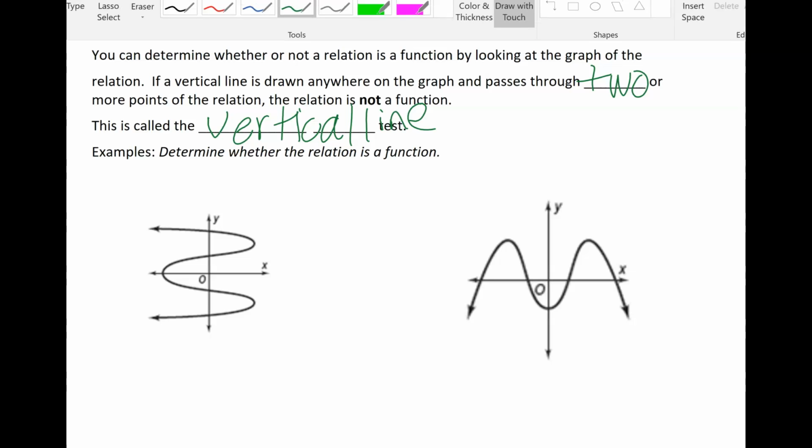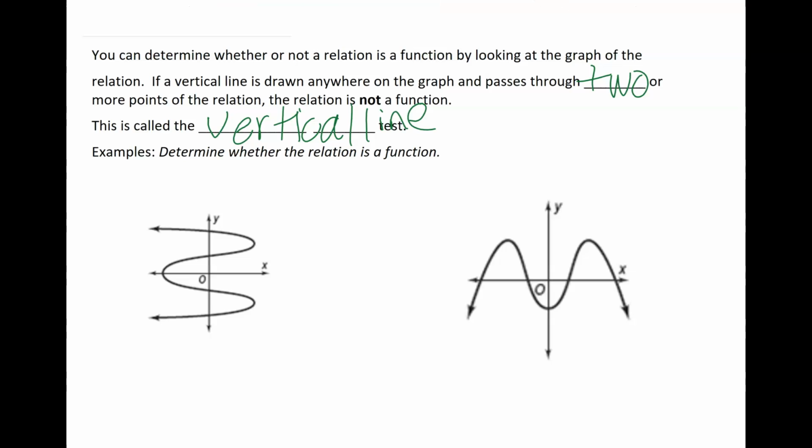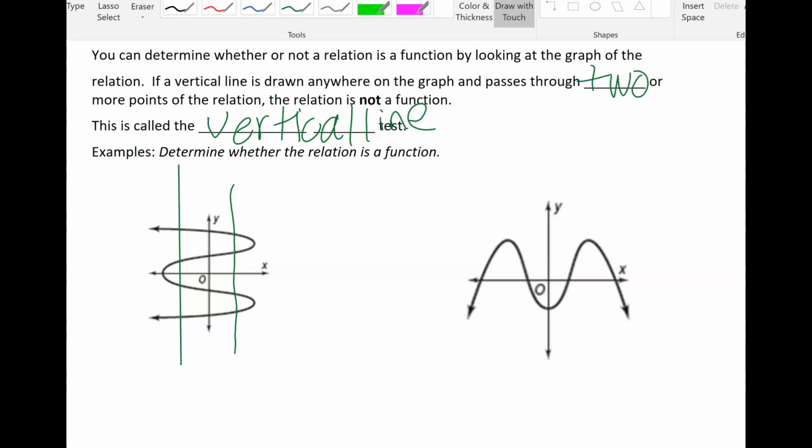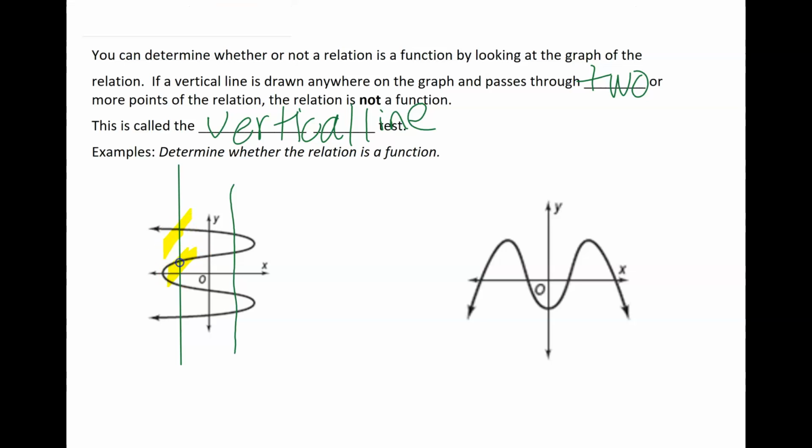So again, if I come over here and think in terms of simply drawing a line, if I draw a line anywhere on here, I'm hitting my graph in more than one spot. For example, this line right here hits my graph in 3 spots. Therefore, it fails the vertical line test, which means not a function.